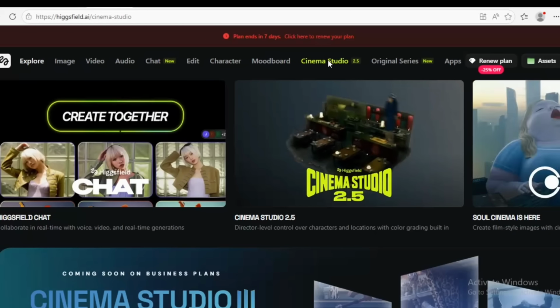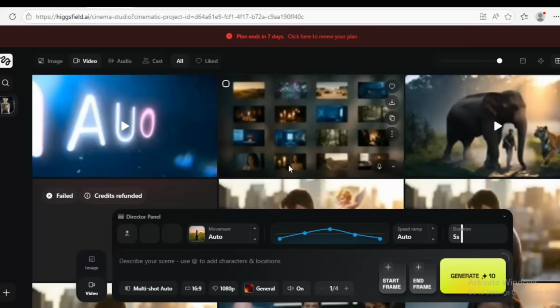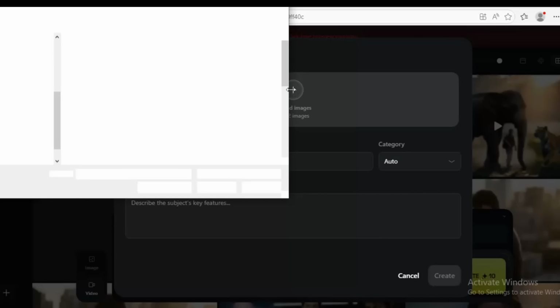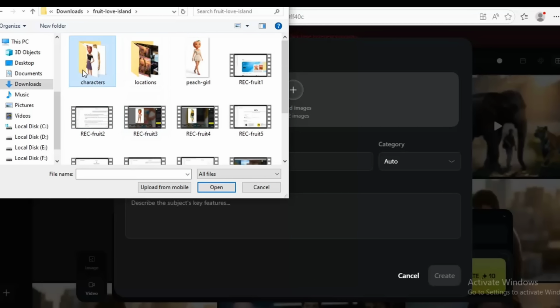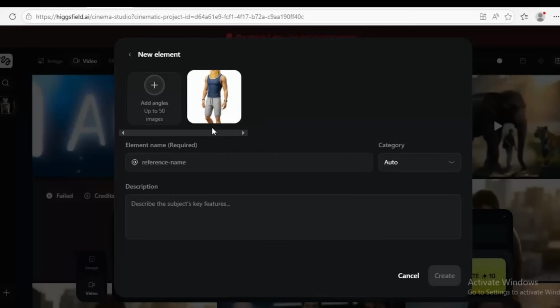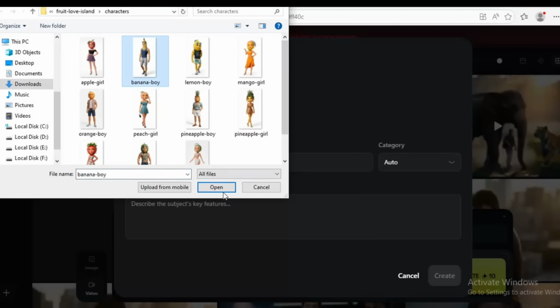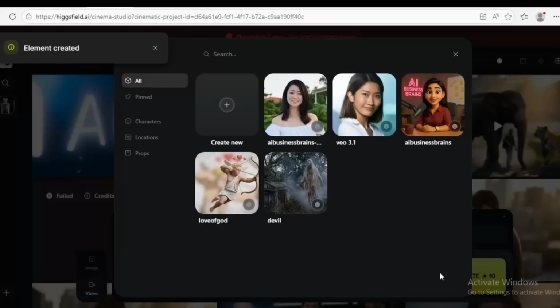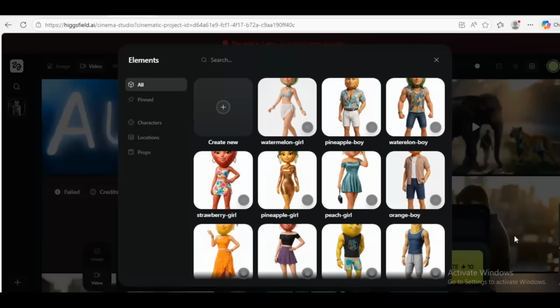Now we'll go to Cinema Studio 2.5, go to video and add these characters as reference. You have to provide the name of those characters and save them. And also add in the category. We add in the characters. Let's add another character. All these characters are here as reference now.